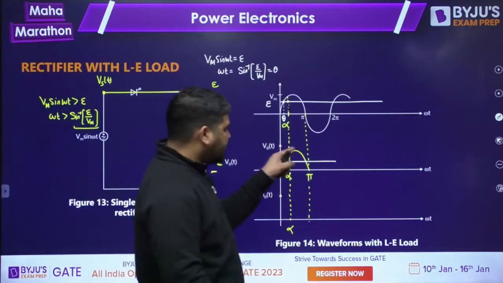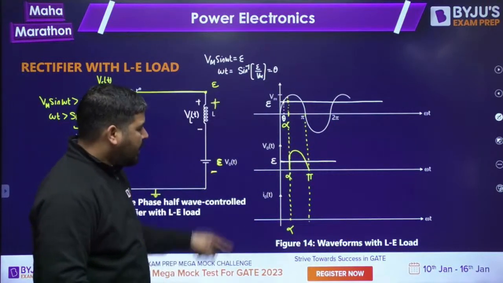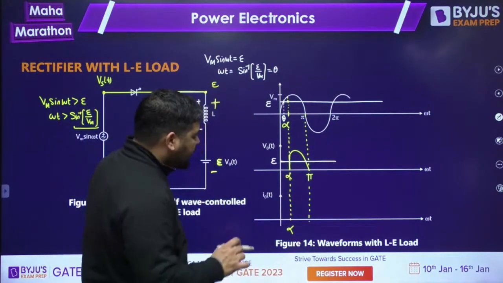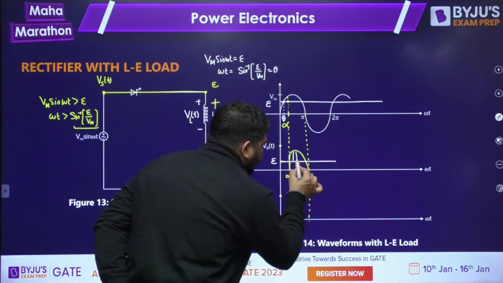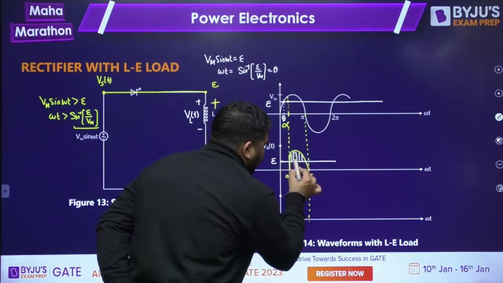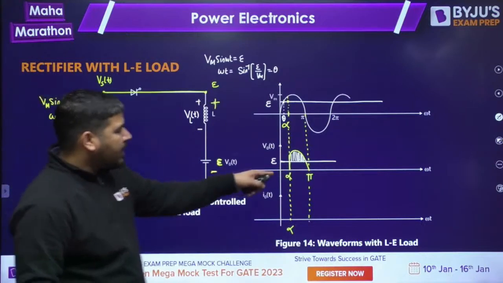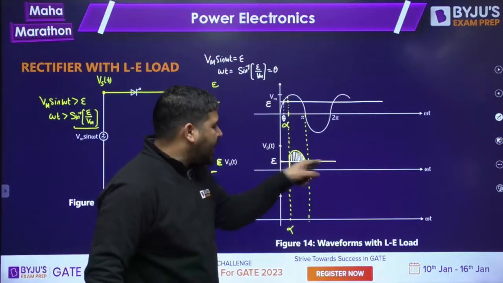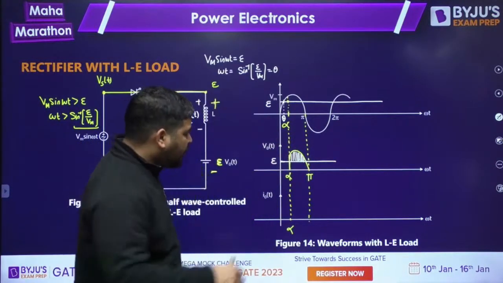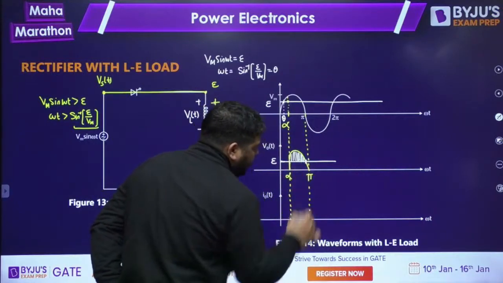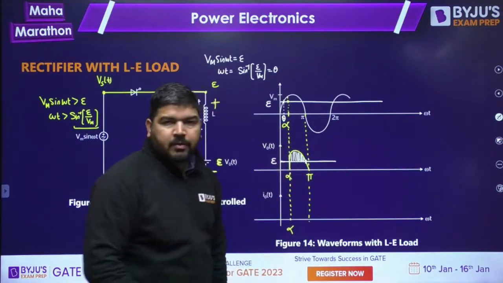It means if this yellow color is V naught T, then V naught T minus E will be VLT. Now you can see that this difference will be VLT. So you can see that up to this instant, this VLT is positive.